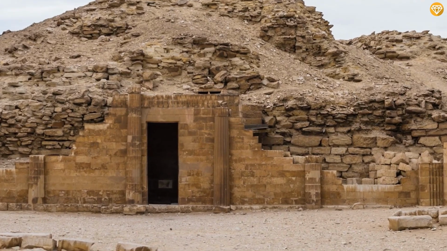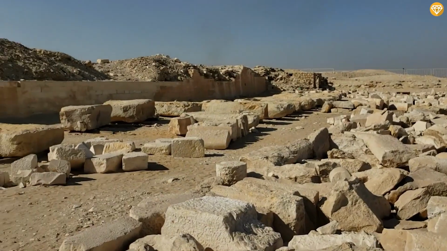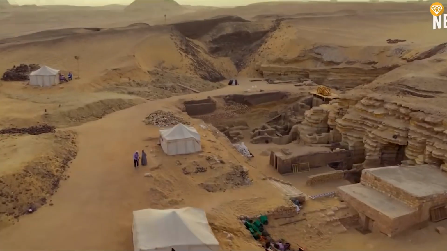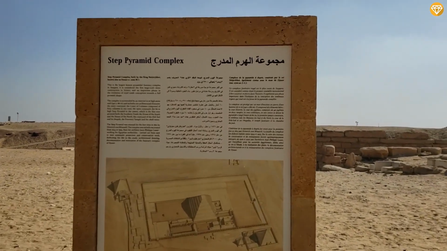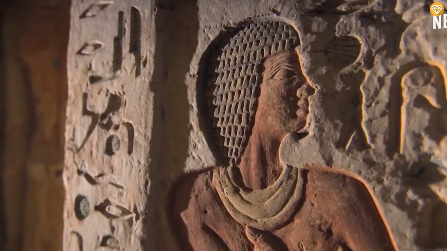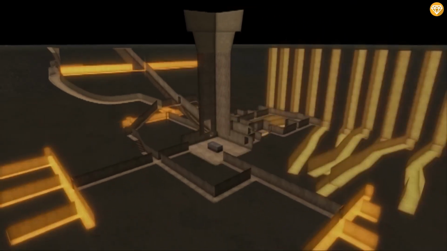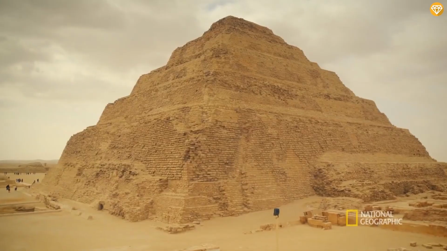On the southeastern side, a huge wall was constructed where the remains of the pharaoh were buried. Some extra buildings were also made so that the pharaoh could roam in his afterlife. The entire complex is surrounded by a 40-meter trench, which provides extra defense. Inside, the pathways form a series of mazes which help to defend against grave robbers. The Step Pyramid forms an essential part of Egyptian culture and is renowned for its exceptional design.